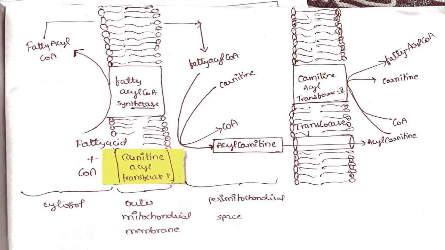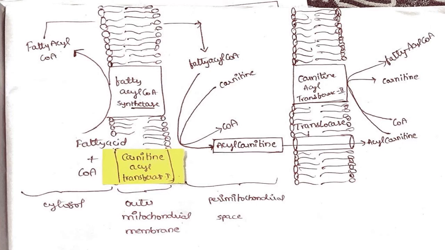This is a very important point to be noted. When an enzyme has the term synthetase in its name, it is an enzyme that will utilize ATP to catalyze the reaction. The enzyme is located in the outer mitochondrial membrane, but the reaction happens in the cytosol. So fatty acyl coenzyme A synthetase, or thiokinase, utilizing 2 ATP molecules, converts the fatty acid into fatty acyl coenzyme A. Now the outer mitochondrial membrane is comparatively more permeable than the inner mitochondrial membrane.